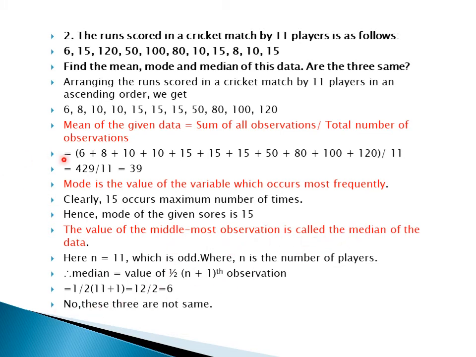Now we got mean equal to 39, mode equal to 15 and median equal to 6. Are they the same? No, they are not the same. So you have to give the conclusion: are the three the same? No, these three are not the same. Mean, mode and median are not the same. All the observations are different. Hope it is clear to you, children.